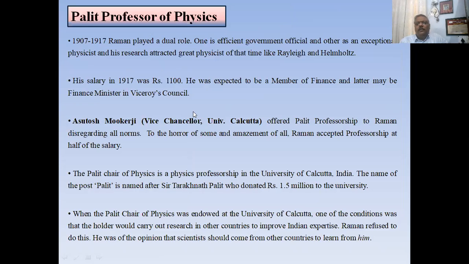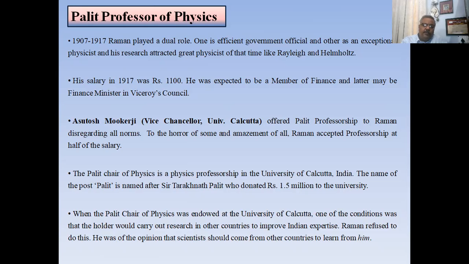And in 1917, Sir Ashutosh Mukherjee, who was the Vice Chancellor of the University of Calcutta, offered him a position of professor at Calcutta University. At that time, the salary of the professor was nearly half of what he was getting as the assistant accountant general.